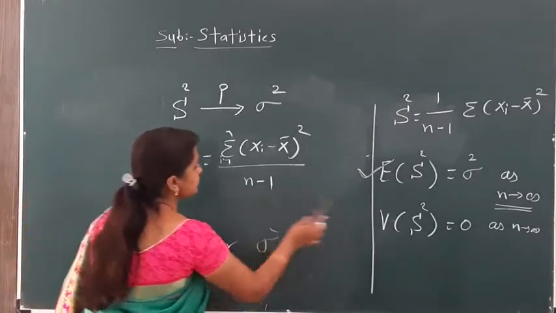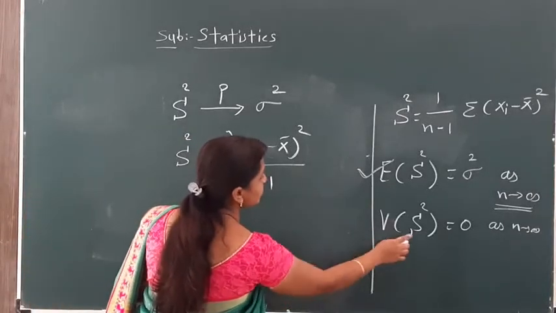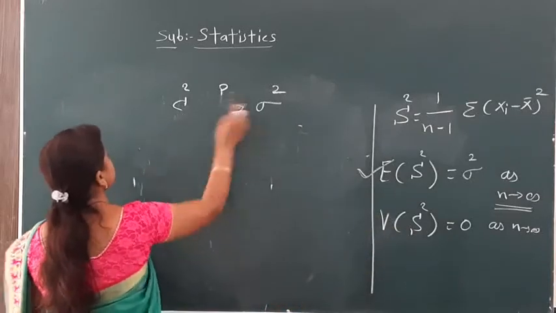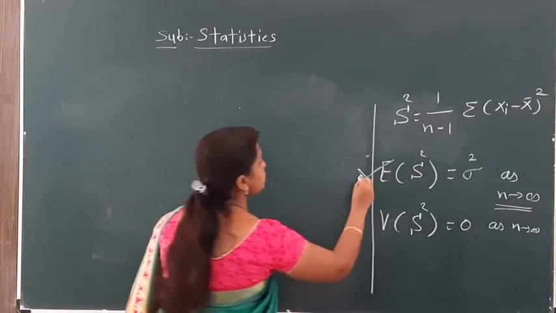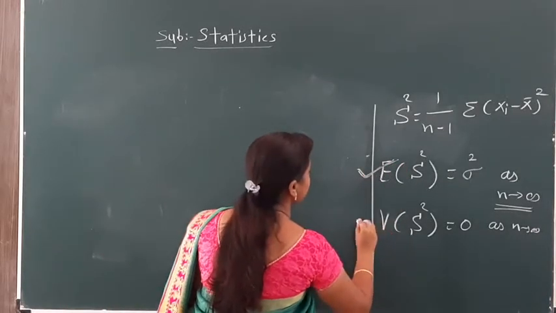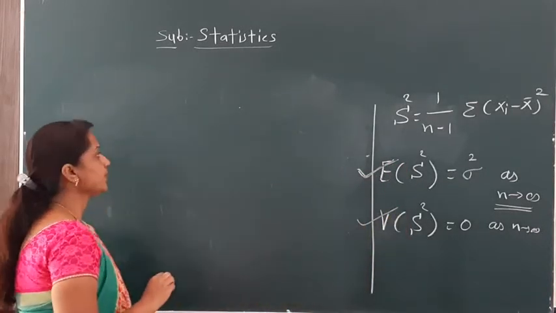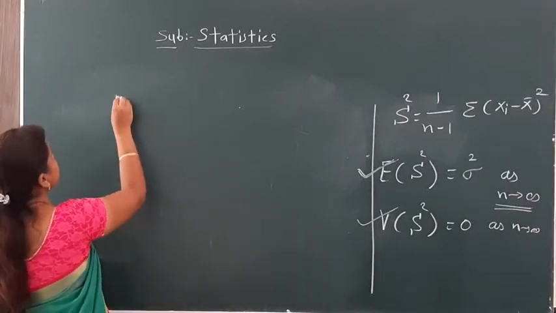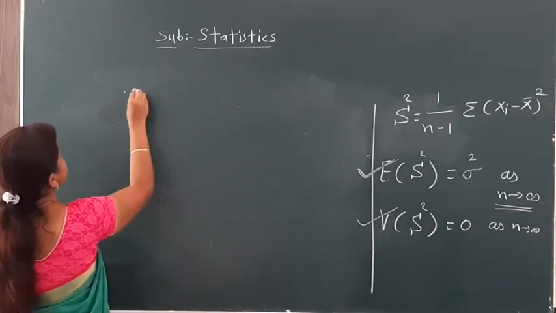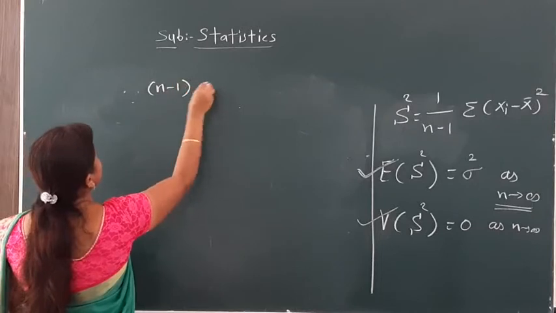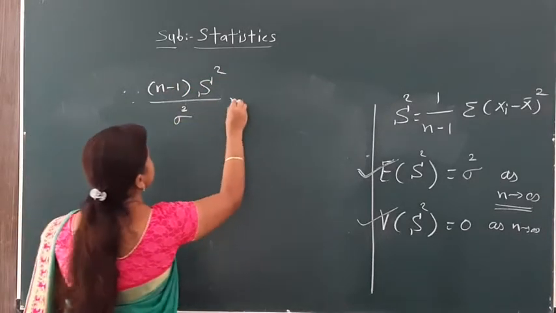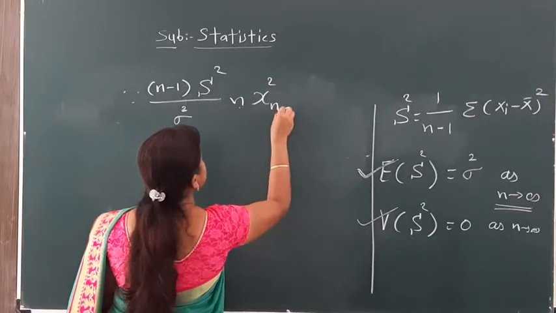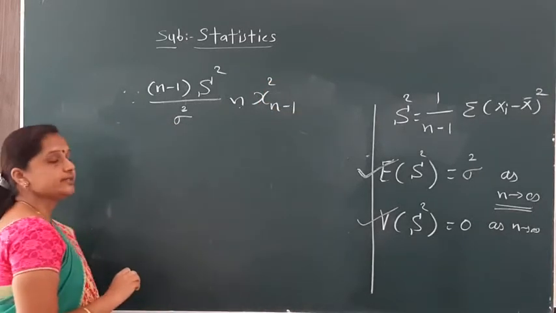Now the next condition is that we have to find the variance of S square. In the first condition we found that the expected value of S square is equal to sigma square. Now we find the variance of S square, whether it is 0 or not. Since we write our statistic again, n minus 1 S square upon sigma square follows chi-square with n minus 1 degrees of freedom.